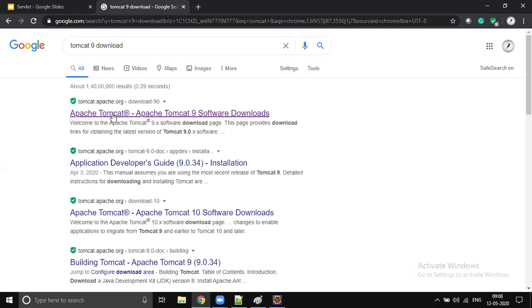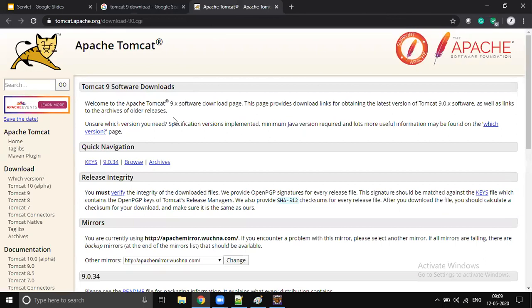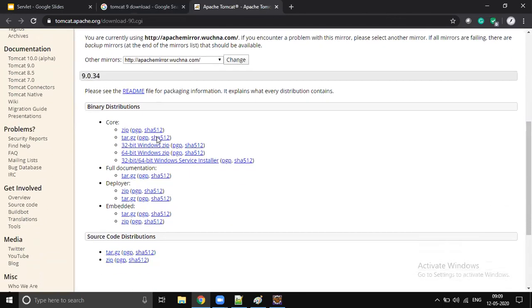You just go to the download site. Type Tomcat 9 download on Google, and you will see this page. It's not an installable software. You just download, extract, and start using. We don't need to install Tomcat. It's a non-installable software. You just download, extract, and start using it.